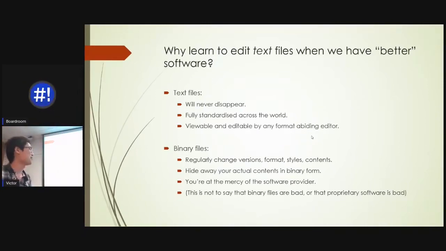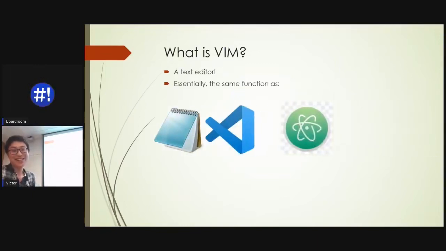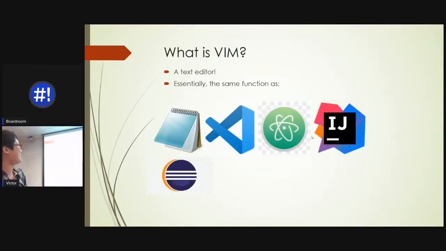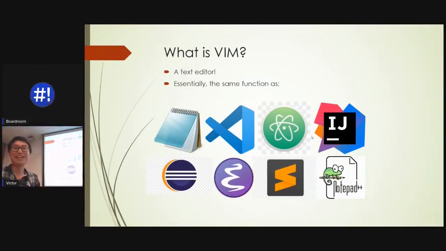But that's not to say that binary files are bad. All that proprietary software is bad. They have their place and time. So what is Vim? Text editor. And it's essentially the same as all of these things: Notepad, VS Code, Atom, IntelliJ, Eclipse, Emacs, Sublime, and Notepad++. And of course, a bunch more.